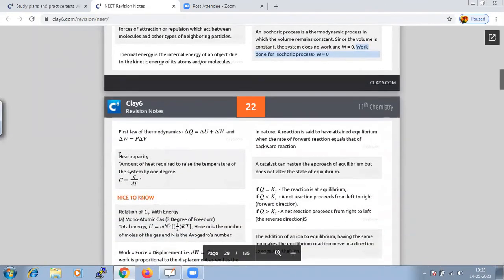And heat capacity, amount of heat, formula, we have mentioned it. Hence it is important that knowing heat capacity or molar heat capacity or the specific heat capacity is not enough, but we should also know how to relate that with the other formulae, or from the given values, how we are able to apply that formula.